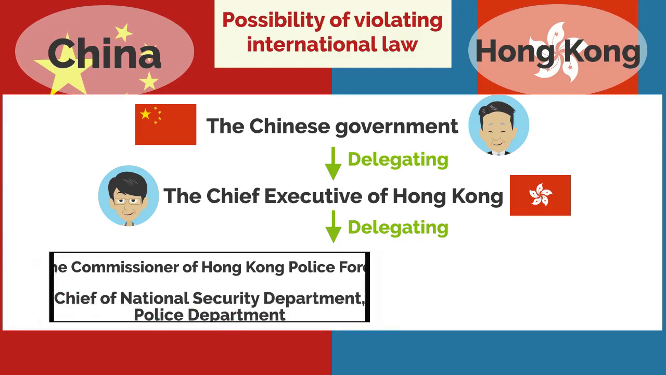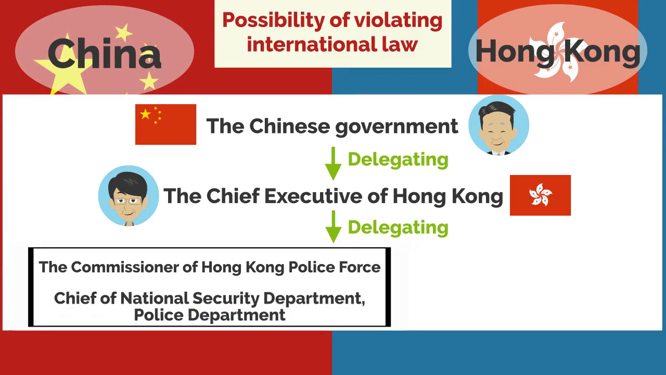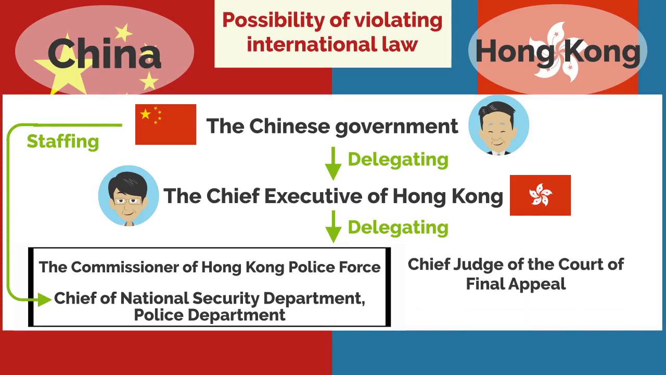In addition, the Chinese government will create a national security department within the Hong Kong police force to accept personnel from China. And the chief of the Hong Kong Police Force's National Security Department is appointed by the Chief Executive of Hong Kong. At the time of his inauguration, he must uphold the basic law of the Hong Kong Special Administrative Region of the People's Republic of China and be loyal to the Hong Kong Special Administrative Region of the People's Republic of China.